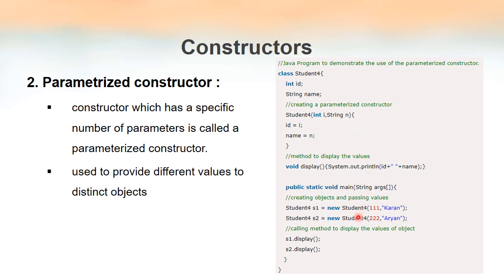So when we have to use this parameterized constructor, these parameterized constructors are used when we have to give different values to different objects. Like this example, I am giving the object named s1 these two values, and I am giving different values to object s2. So like this, whenever we have to create an object of this class, I can give different values. So each object will be having a unique value. So that is a situation where we have to use the parameterized constructors.